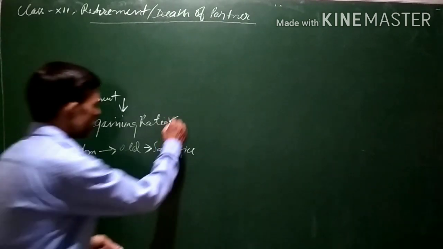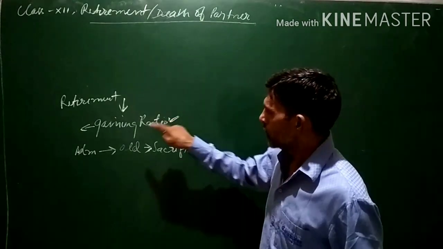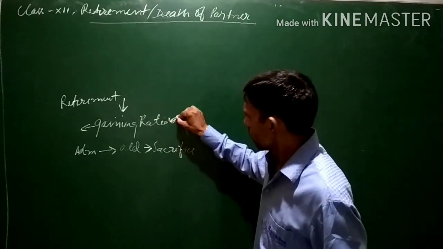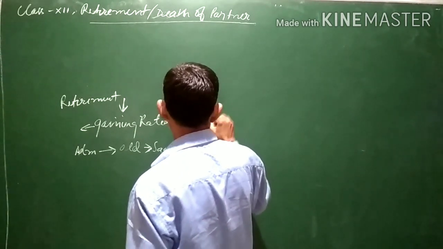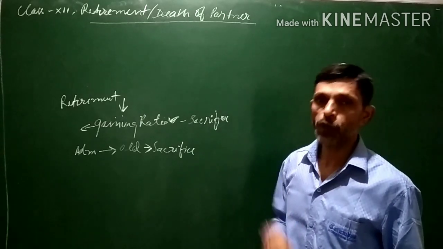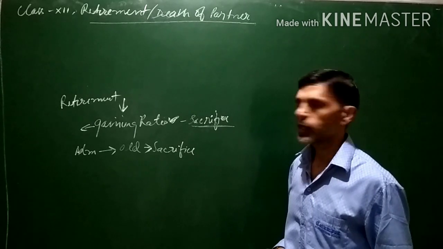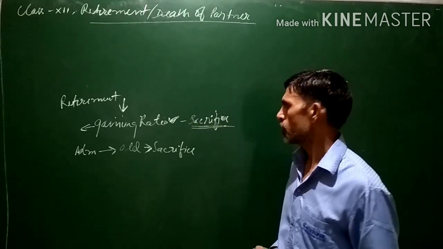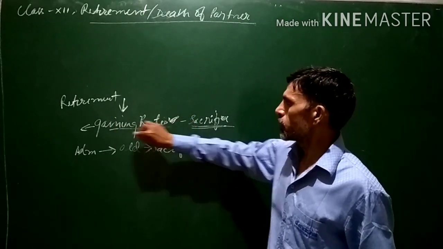Although we have to calculate gaining ratio, sometimes the remaining partners not only gain, sometimes they may also sacrifice. It may happen that one of the old partners may also sacrifice. It is possible. When we come across this type of question, we will be discussing it in detail further. At the time of retirement, the remaining partners gain.